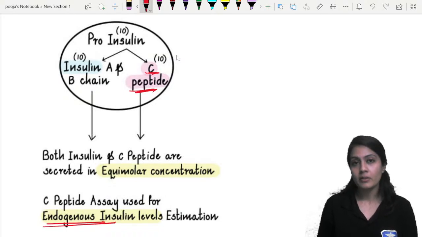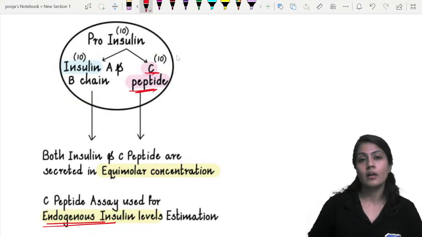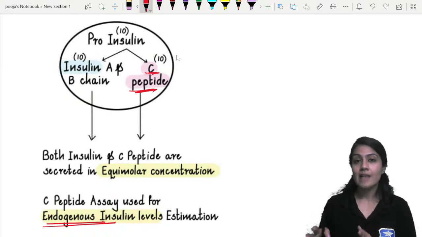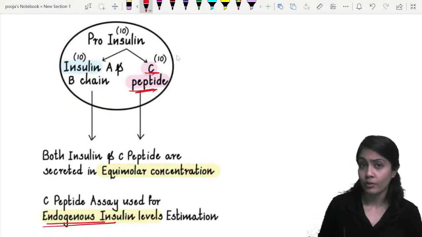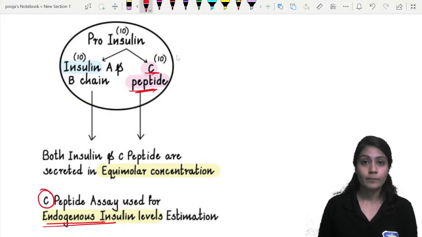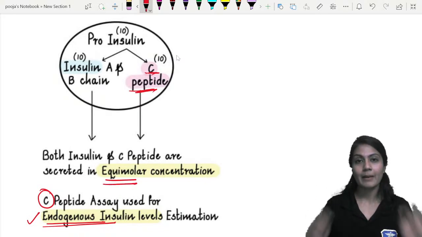Suppose some diabetic patient comes to you, and you advise him lifestyle modification along with exogenous insulin doses, but you want to check whether he is actually doing the exercise and whether that is working on the patient's pancreas or not. Definitely you want to check his C-peptide to assess endogenous insulin secretion, because they are released in equimolar concentration, that means exactly the same amount.